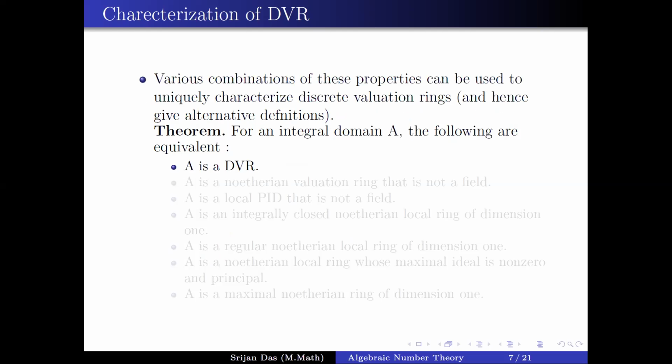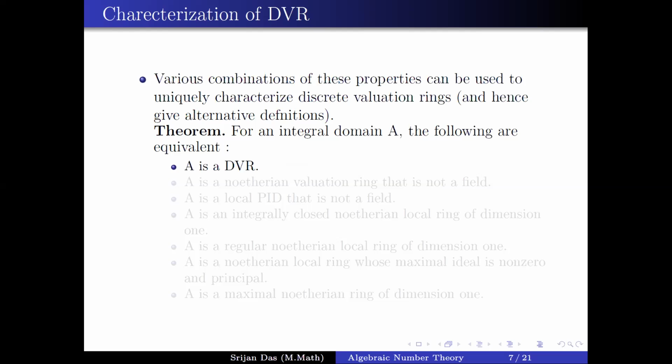Now we can say we have seen that very nice properties of some discrete valuation ring, but certainly all of those are not a necessary condition. So we now see how we can characterize discrete valuation ring. That is, which combination of properties are enough to give you a discrete valuation ring. So now the next theorem.